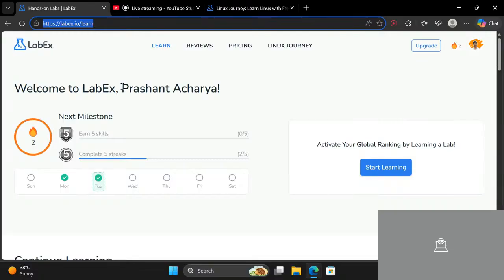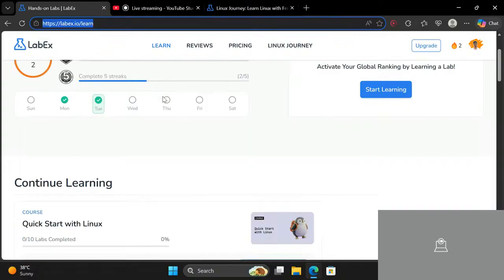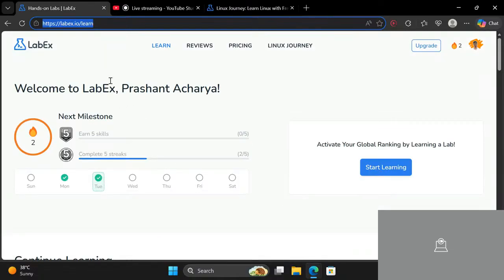Then after we complete Grasshopper level, or when I am able to understand Linux more deeply, I will be switching to a separate Linux operating system that I would be installing in my PC very soon. So without further ado, let's just start learning. How you can learn is you can come to this URL. It's in the description, and log in and just start learning over here.